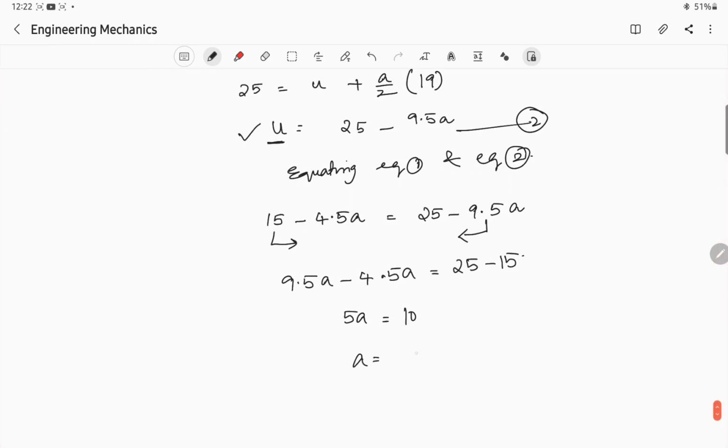So a is equal to 10 by 5, which is 2 meter per second square. So we got the value of a.